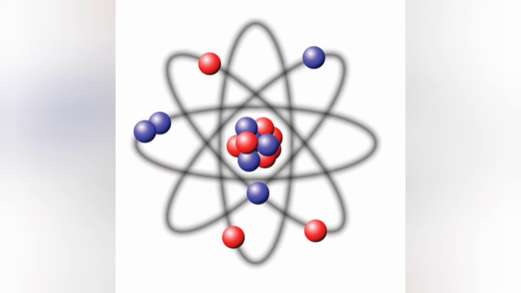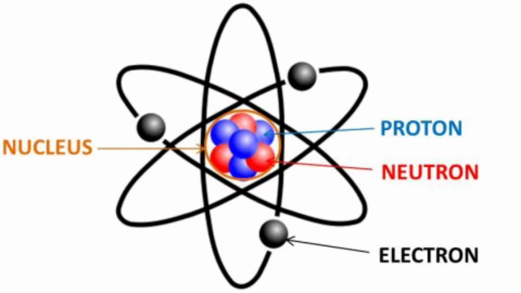Now, let's see the properties of the atom. Do you guys know what the components of an atom are? Okay, let's see. An atom consists of electrons and a compact nucleus of protons and neutrons. Every atom is composed of a nucleus and one or more electrons bound to the nucleus. The nucleus is made up of one or more protons and a number of neutrons. Only the most common variety of hydrogen has no neutrons.